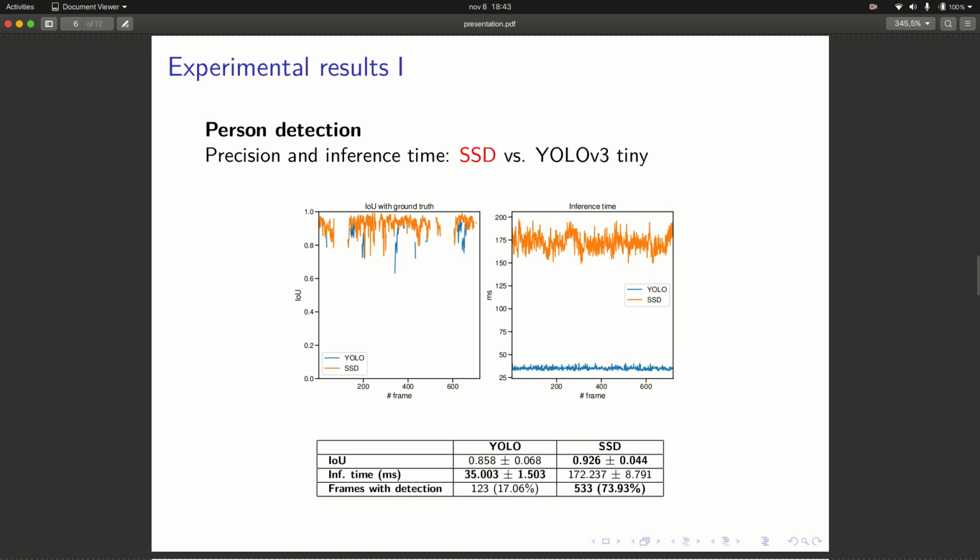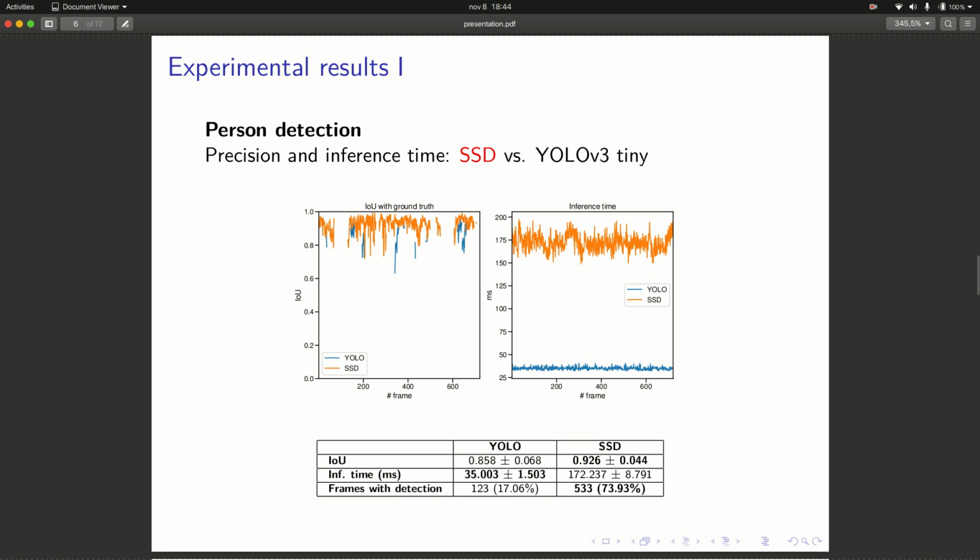These graphs and this table show the results for each one of these methods. The inference time graph shows that the YOLO engine is capable of performing inferences at a much higher rate than the SSD network, since it takes much less time to make inferences.